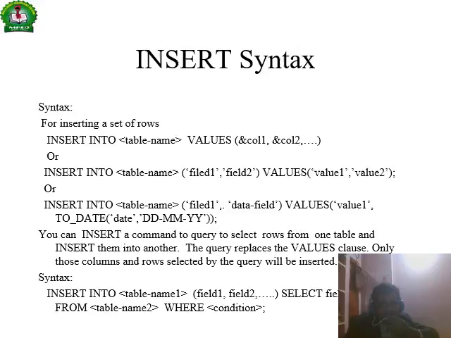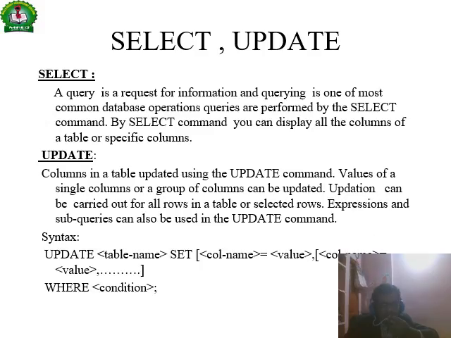The insert syntax is INSERT INTO table VALUES column 1, column 2, like that. INSERT INTO table name, field 1, field 2, VALUES value 1 and value 2, ending with a semicolon. You can insert a row in the table and replace the values in the table by the update command.